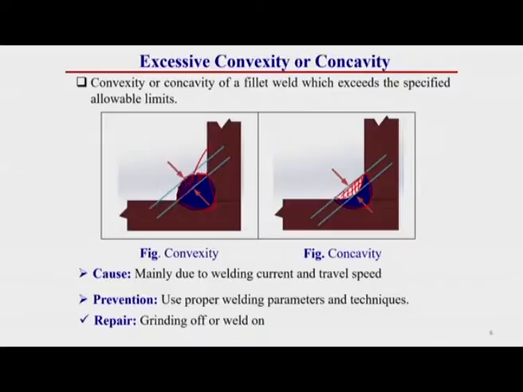So, how can we repair these types of welding defect? If it is convex in nature, then we just have to grind off this excess portion, or if it is concave in nature, then we have to fill this portion by re-welding. So, it can be repaired by grinding off or welding on, depending upon its convexity or concavity respectively.